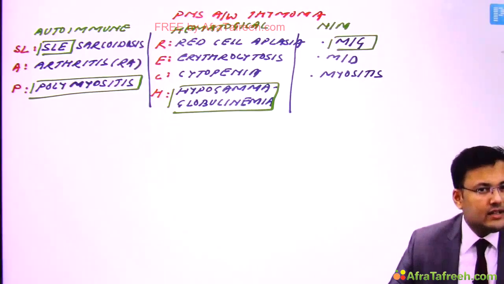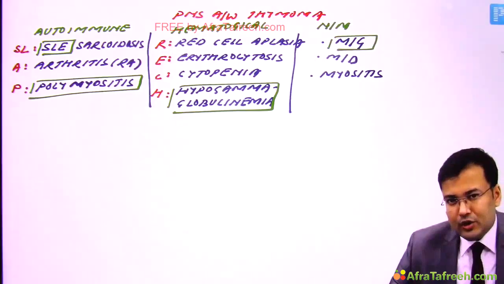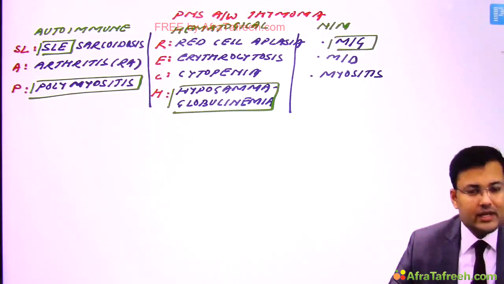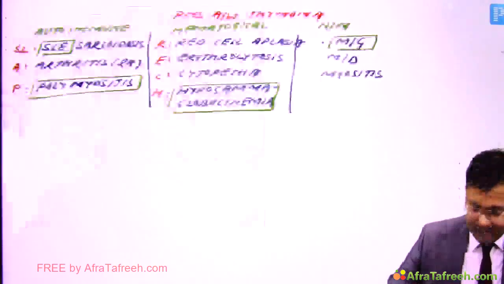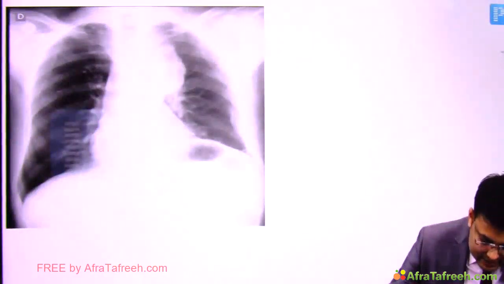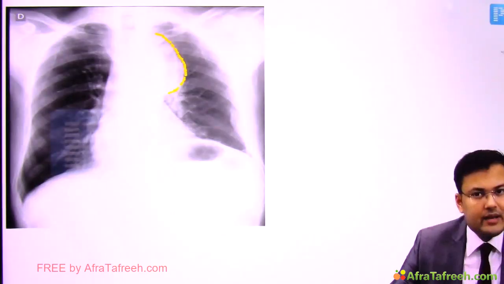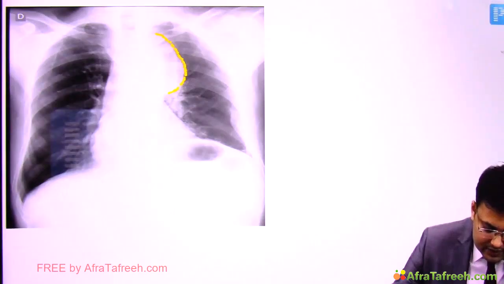So we discussed that the majority of patients are having small tumor, and that's why patients are asymptomatic. We are going to diagnose it incidentally. So see what are the findings on chest x-ray in thymoma. In this you can see there is a bulge in the anterior mediastinum. Can you see there is a mass with bulge towards the left side?